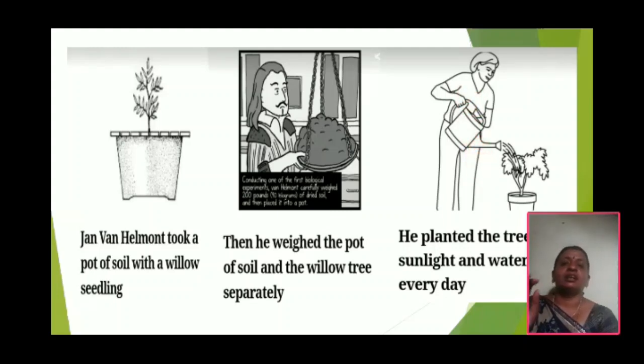These are the fundamental steps he followed. First, take a willow plant in a pot, and measure the mass of the soil and also the plant body. Cover the potted plant with a lid. The lid contains holes, and he gave it only rainwater for drinking.